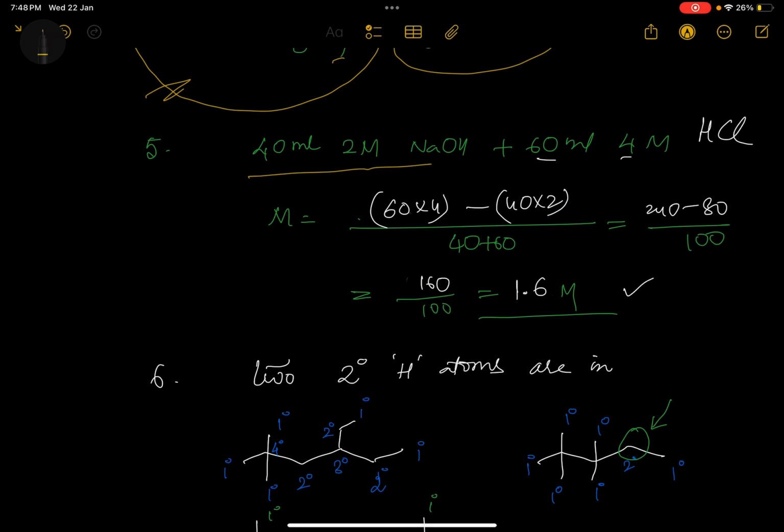40 ml of 2M sodium hydroxide, 60 ml of 4M HCl. It is base, this is acid. When acid and base both are mixed, final molarity is equal to (M1V1 minus M2V2) by (V1 plus V2). 60 into 4, which is the bigger number, you need to write first. HCl concentration is more here. (60 into 4 minus 40 into 2) by (40 plus 60), that will come 1.6.